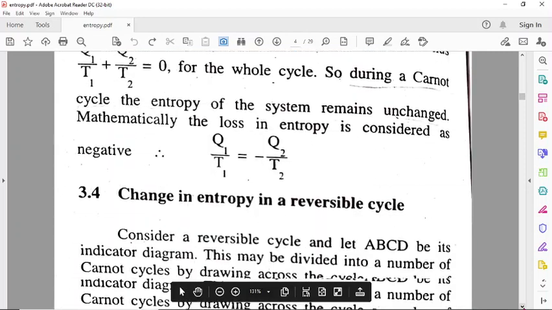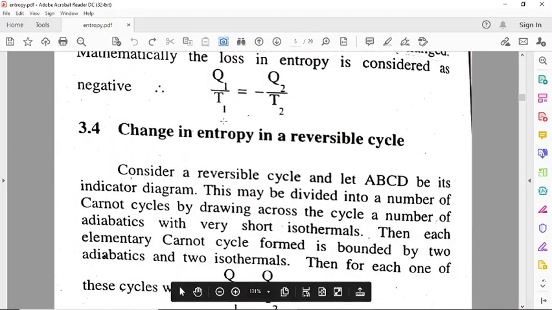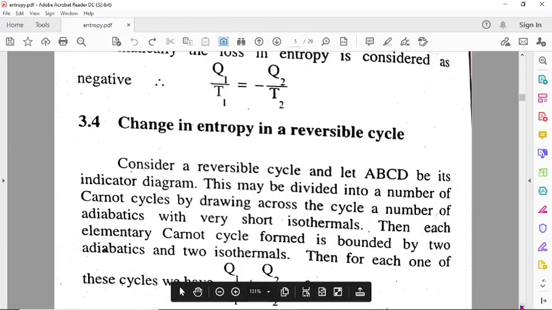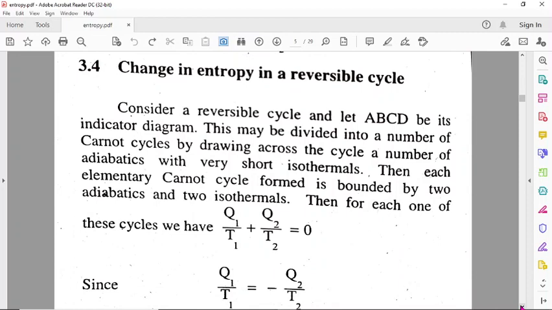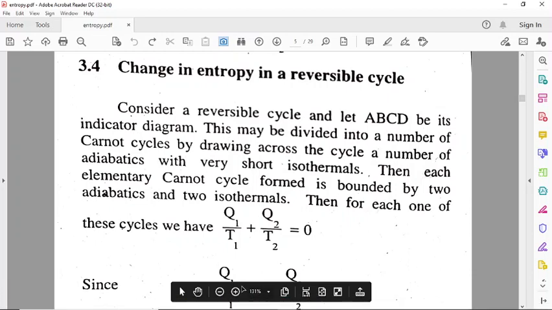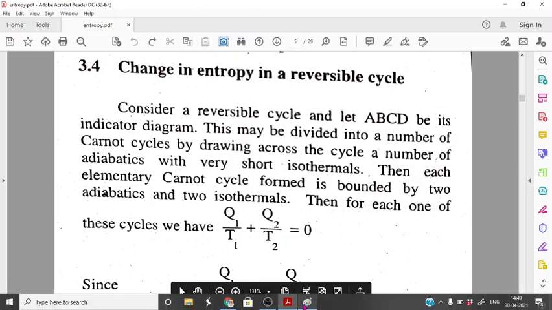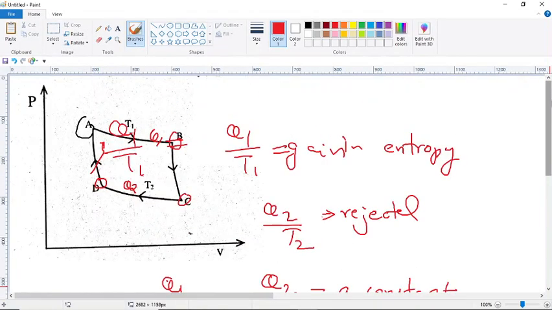So we have seen that Q1 by T1 equal to minus Q2 by T2 in a Carnot cycle, the whole cycle. Now the change in entropy in a reversible cycle. Consider a reversible cycle, as we have seen here, in the ABCD line.